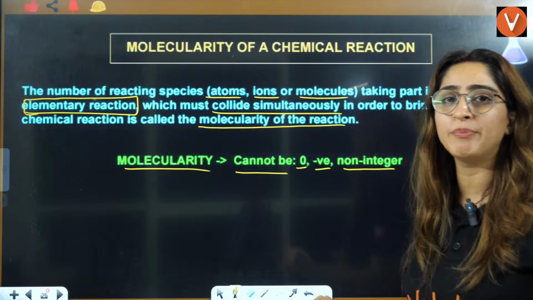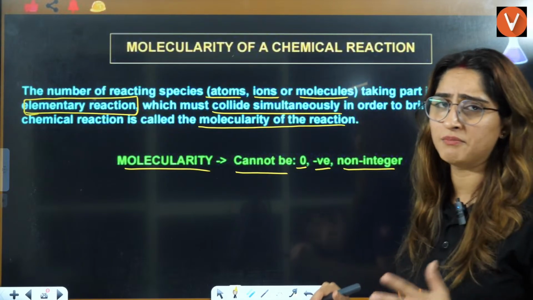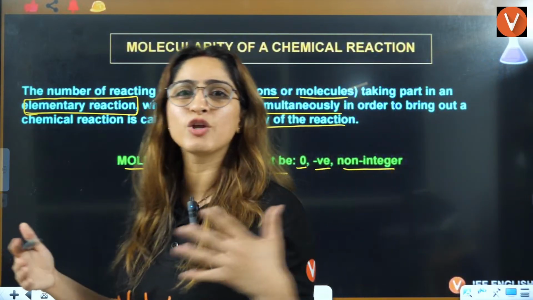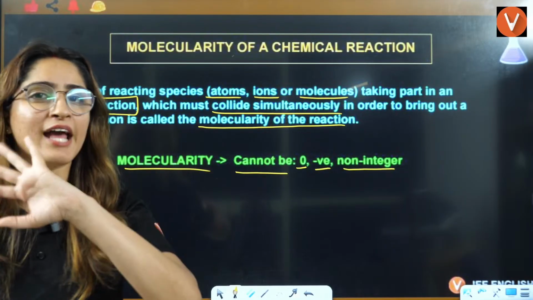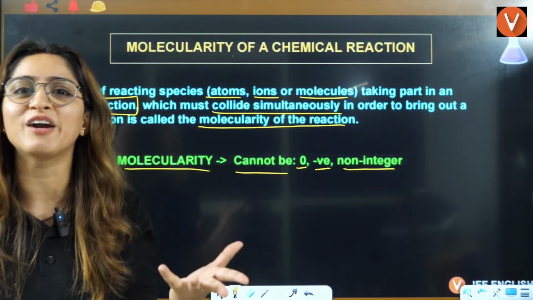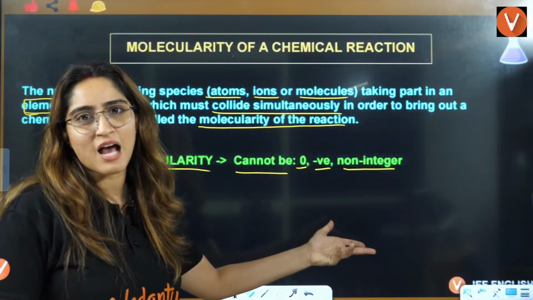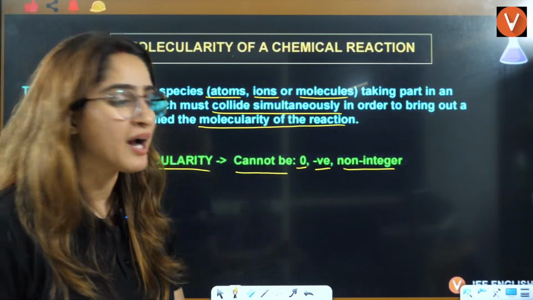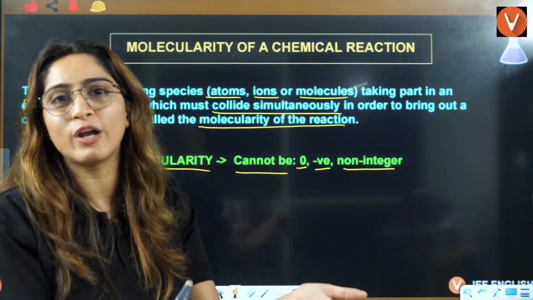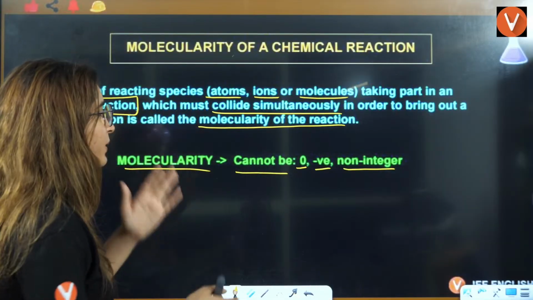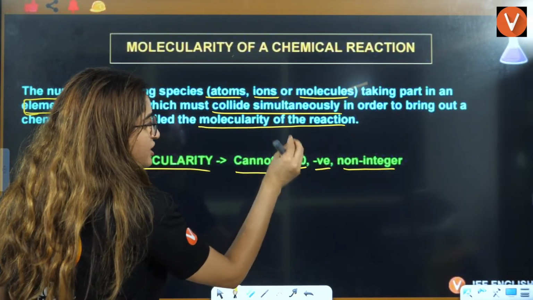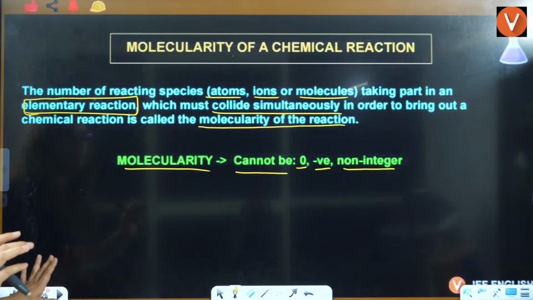It can only be 1, 2, 3. Zero molecules can't collide. Even 1 cannot be the molecularity, since one molecule can't collide. Negative molecules can't collide. Half a molecule cannot either. You can't slice the molecule and have it collide. So molecularity can never be non-integer, positive or negative, or zero.